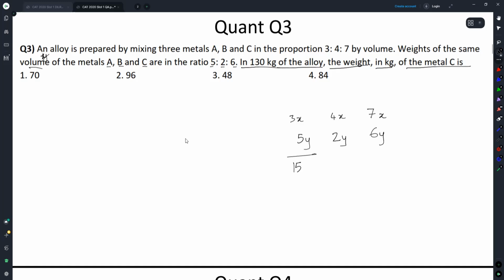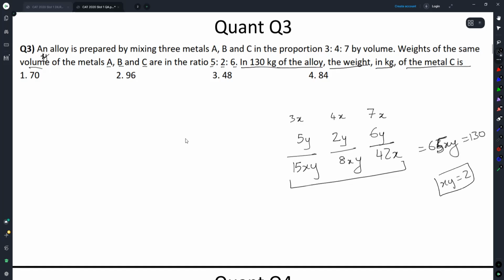So this turns to 15xy, this turns to 8xy, this turns to 42xy, or altogether the total weight should be 63xy. And we have been told 63xy is equal to 130. Sorry, 65xy, not 63. Yes, 65xy. So xy will be equal to 2.